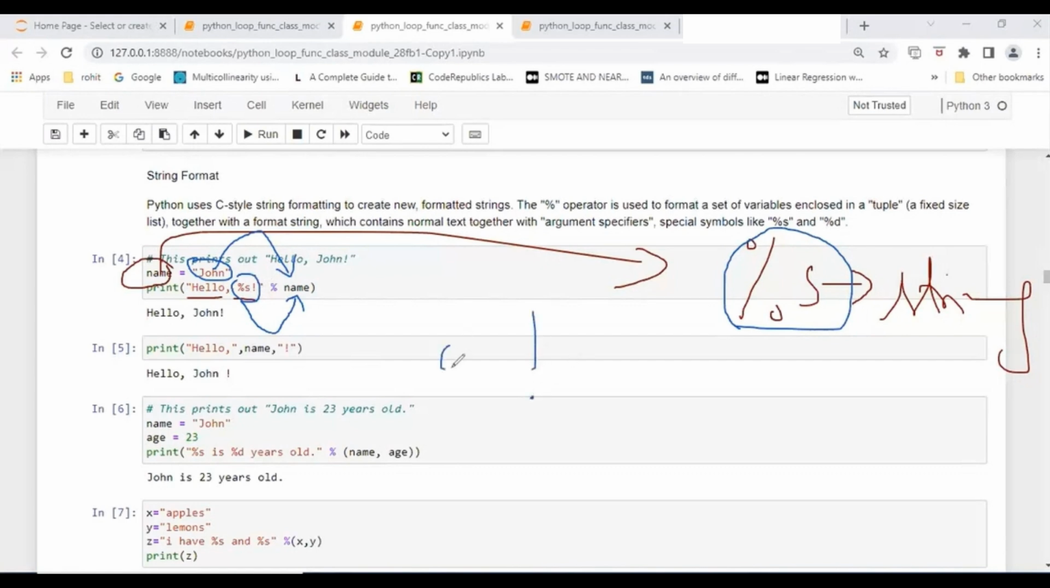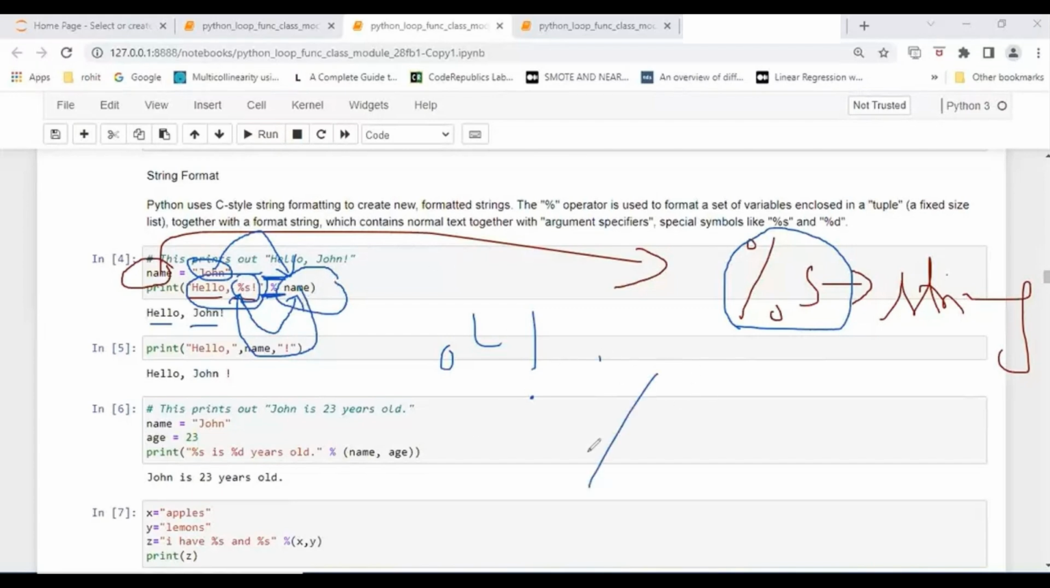So here, hello, name. At %s, the name value will be transferred automatically. So it will say, hello, John. Now what is this? This is the embedding sign. I can say this is the sign which will join the two data, the value coming from double quotes, the string data, and also the value coming from the variable.